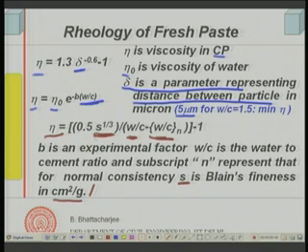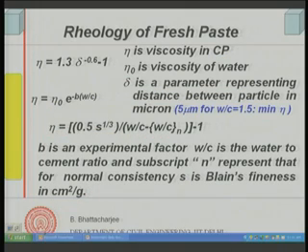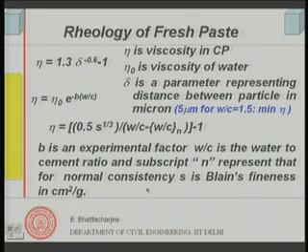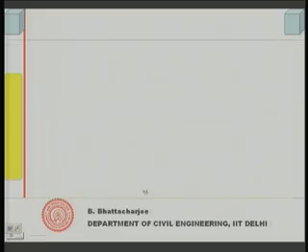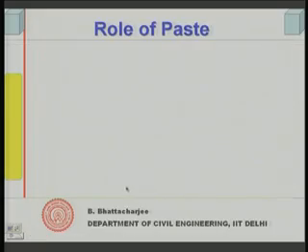So, flowability will be better for higher water cement ratio and also for coarser cement grains. Finer cement grains will require more water to be plastic, that is the idea. So, these factors govern the rheology of fresh paste. Water cement ratio is the main aspect, and of course, the fineness of the cement plays a role in the flowability of the cement paste.